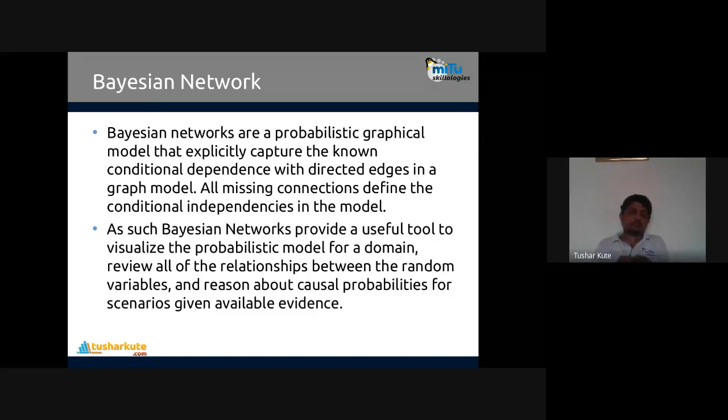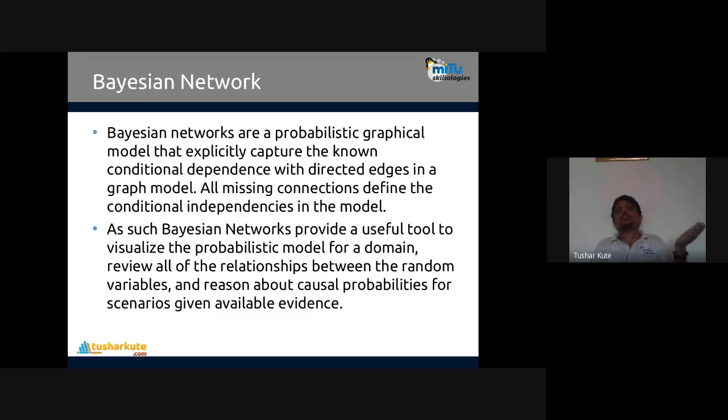So you can find an arrow for that, depends on this. Like the different kinds of graphs you have seen in modeling, we want to show the connectivity of them, just like the inheritance concept. This class is inherited from this, so they are dependent. Basically, if a lower class has to use something from an upper class, you need to connect them. If there is no connection present, it is of no use. So this method is using a Bayesian network. A Bayesian network provides a useful tool for visualizing a probabilistic model for a domain, reviewing the relationships between random variables, and reasoning about causal relationships for scenarios given available evidence.